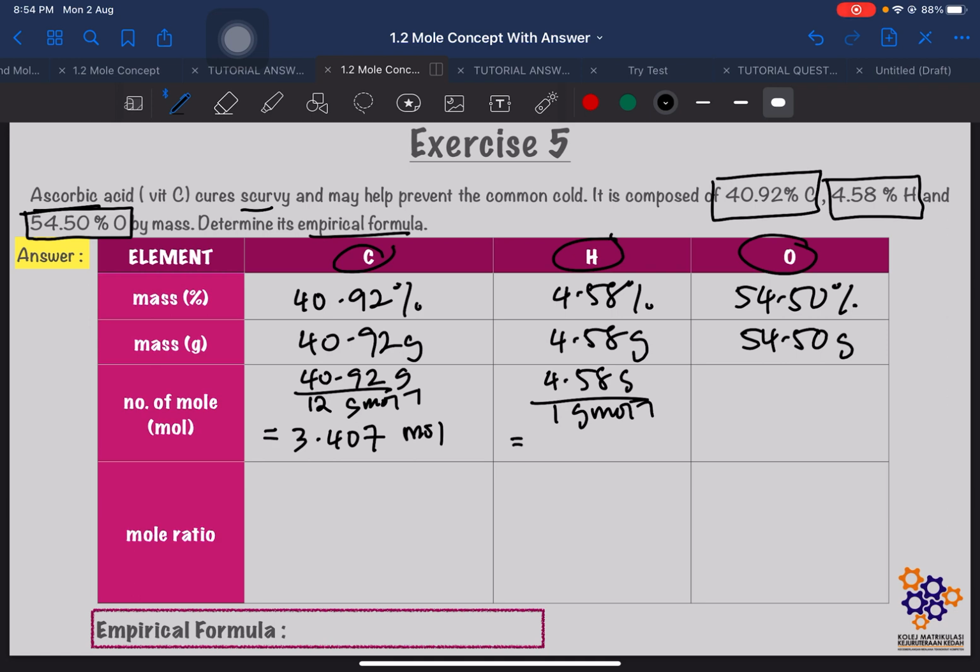We will get 4.535 mole. And for oxygen, 54.5 gram divided by the molar mass of oxygen 16 gram per mole. We will get the number of mole equal to 3.406 mole. Alright. Now, when we have the mole, what do we need to do in the next step?